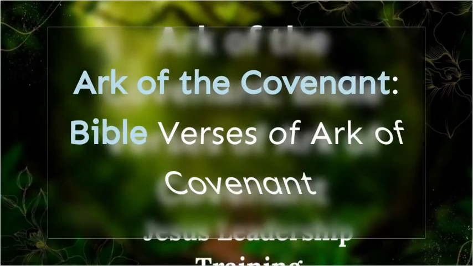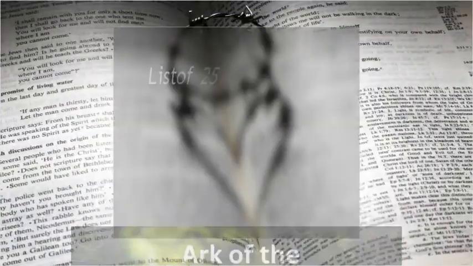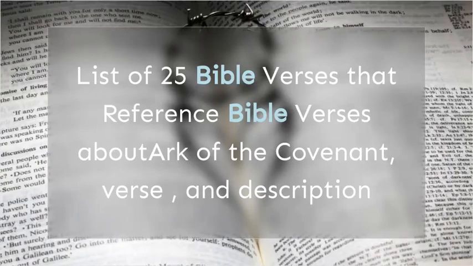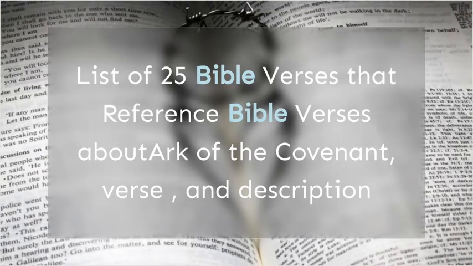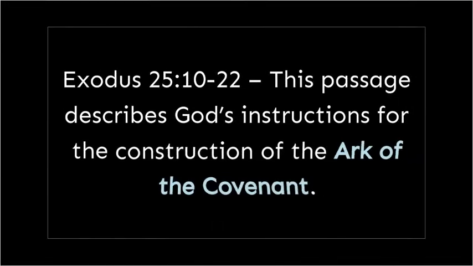Ark of the Covenant, Bible verses of the Ark of the Covenant. A list of 25 Bible verses that reference the Ark of the Covenant, with verse and description. Exodus 25:10-22. This passage describes God's instructions for the construction of the Ark of the Covenant.